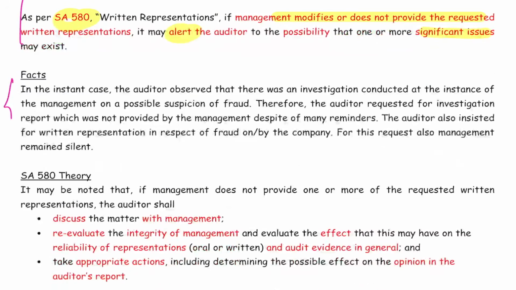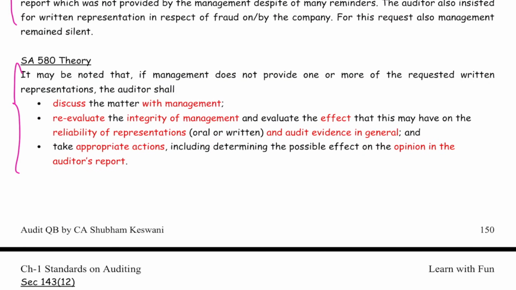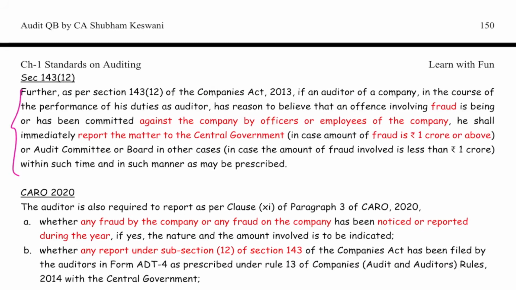Then write the facts of the case in 1 or 2 lines. Don't waste your time here. Then write the theoretical part. First, the theory of SA 580: if you don't get a written representation, 3 things to be done. Then explain 143.12. Whenever there is a fraud in the company against the company by an officer or employee, report to the central government if it is 1 crore or above, or report to the audit committee or board if it is less than 1 crore. So cover both the cases of 143.12.